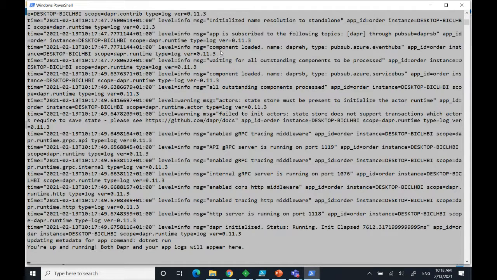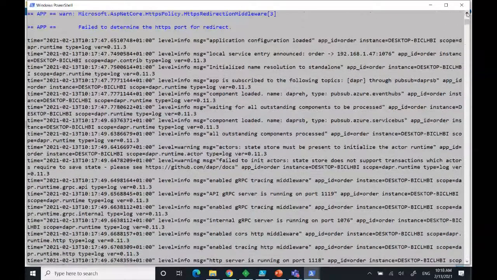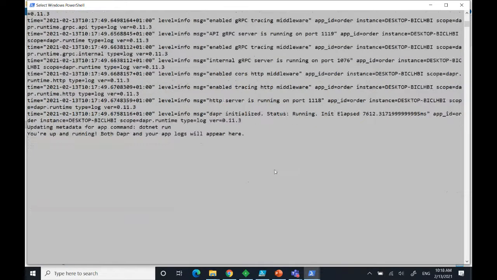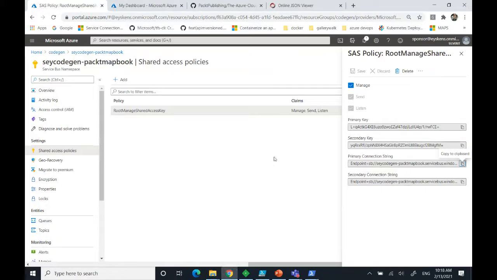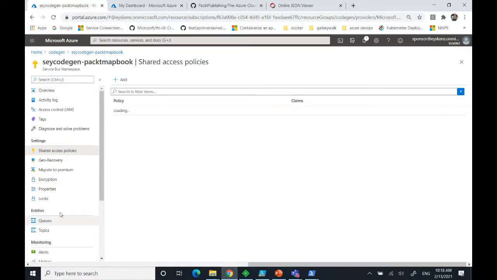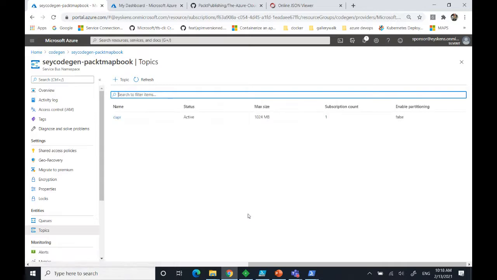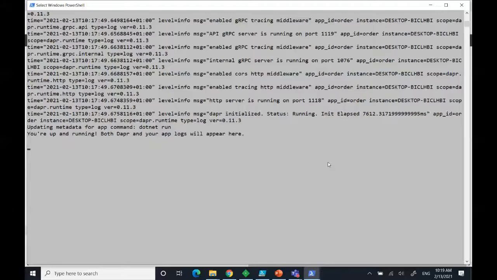You see that when it starts, it shows that it's trying to find some components. If I go a bit higher, you see components loaded: Dapr event hub and Dapr service. These are my components. Normally, if everything goes well, I should already have a subscription on my topic. And indeed, now I have one subscription. So we've just provisioned infrastructure, did a little bit of configuration work afterwards, and we have an application already up and running. Let's see if that really works.